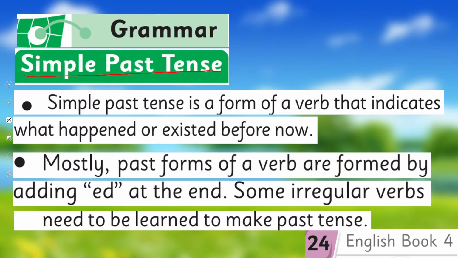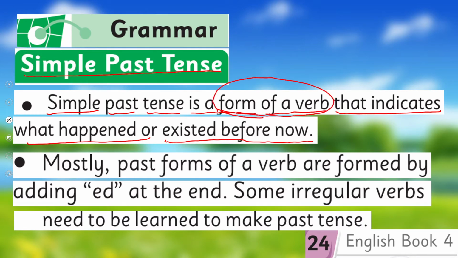Simple past tense is a form of a verb that indicates what happened or existed before now. It's a form of verb. You see, only the form of verb will tell you about the tense. Mostly, past forms of a verb are formed by adding ed at the end.